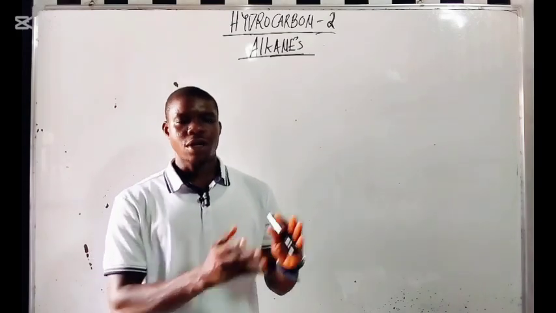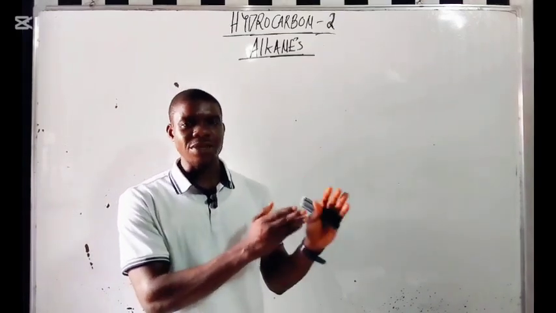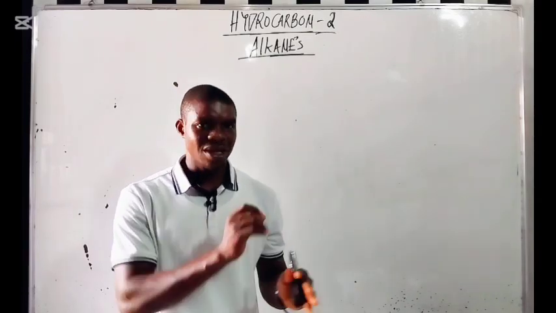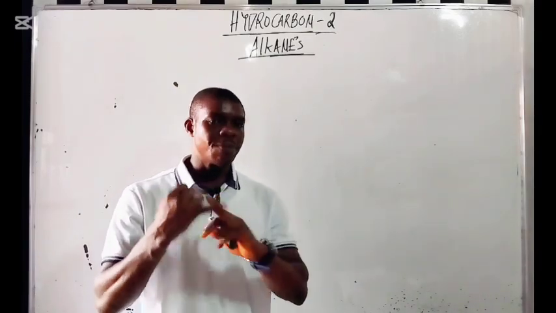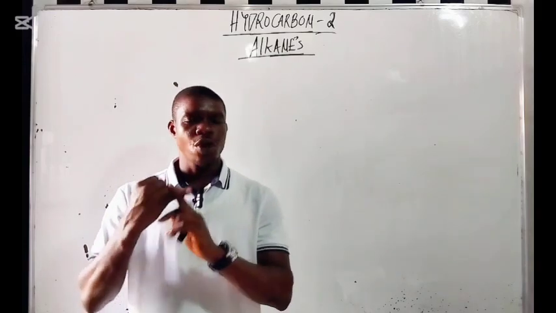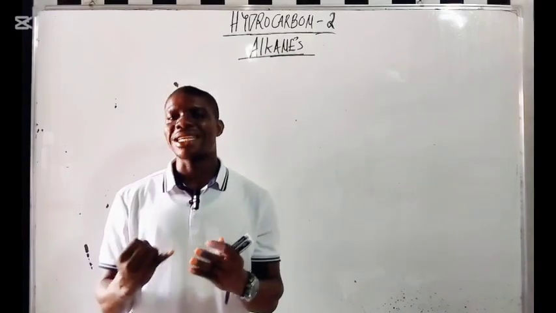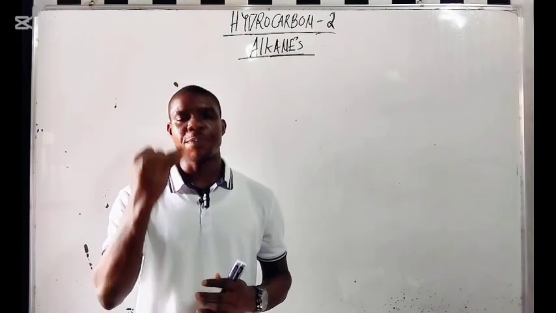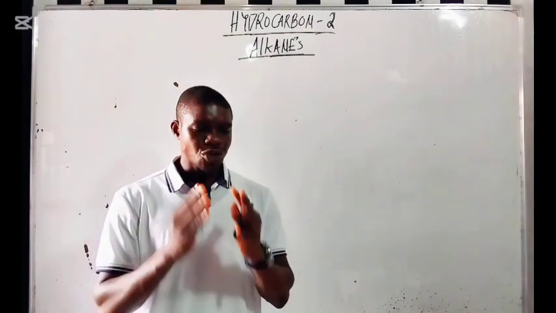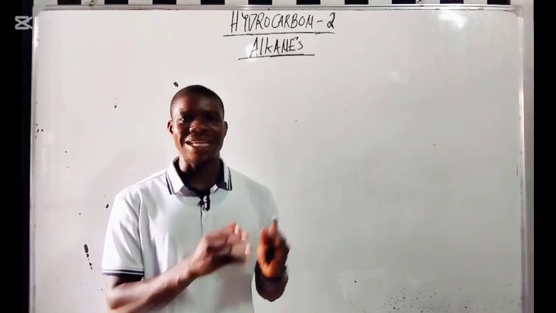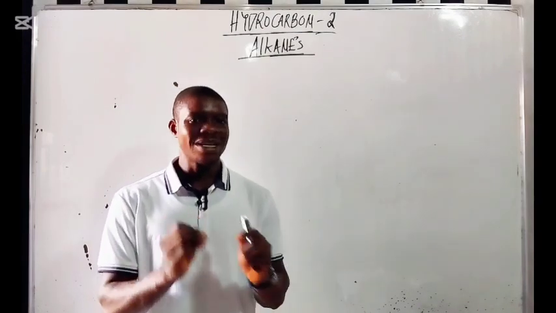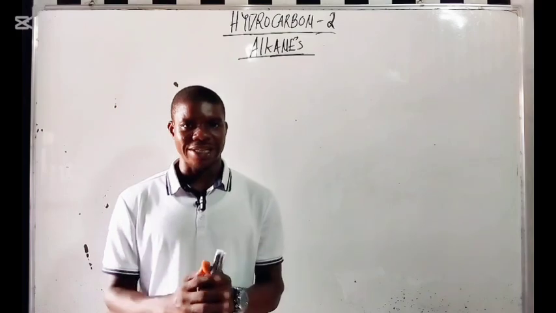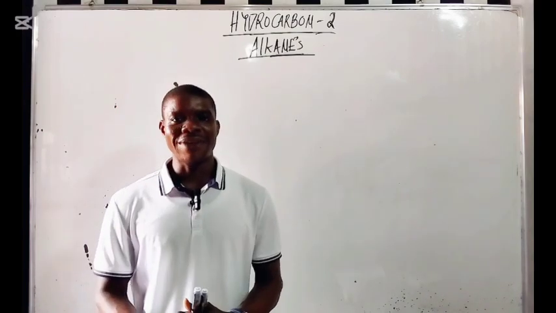So let's look at what alkanes are, the members of the alkanes, the hybridization, the general molecular formula, and the rest. You want to know about preparation, how you prepare alkanes, because JAMB normally asks this kind of question in the exam. The last one I want to cover is the preparations. Make sure that you stick to the end of this video and take down everything I explain, and you'll see them in the exam. If you have any question, leave a comment.